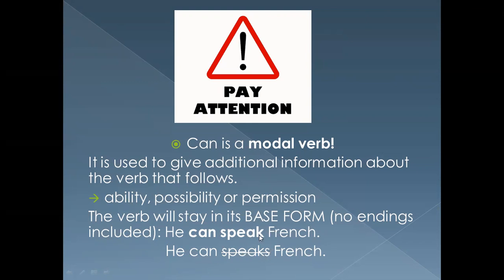With the modal verb, the verb will stay in its base form, ok? Entonces habíamos mencionado en clases anteriores que cuando se trabajaba con he, she, it, agregábamos una S o una ES o ciertas terminaciones. Bueno, una vez que empleamos el modal verb, ya no es necesario integrarlas. El verbo se va a quedar en su forma base, que significa sin ninguna terminación.